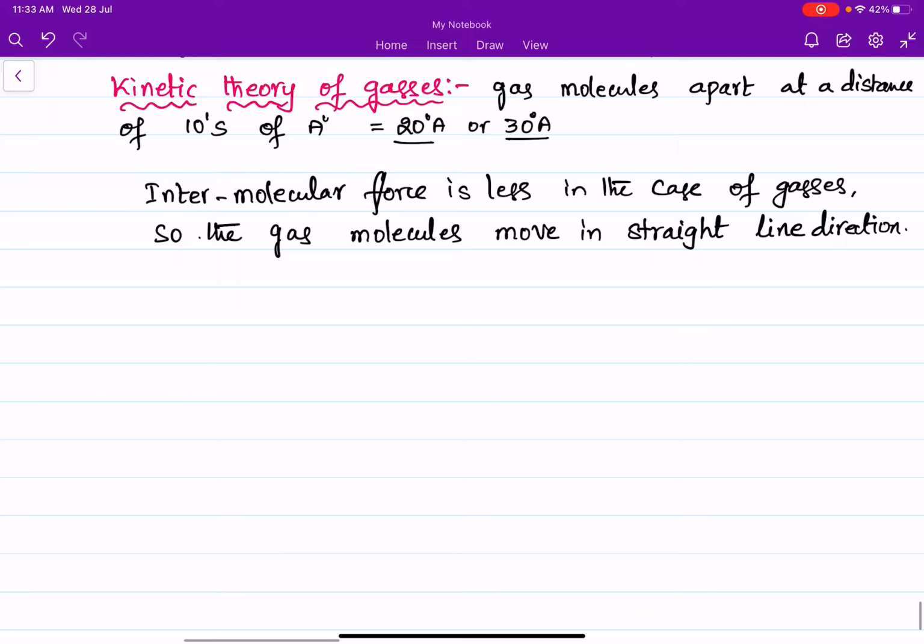Another assumption is that gas molecules move randomly within the walls of the vessel.